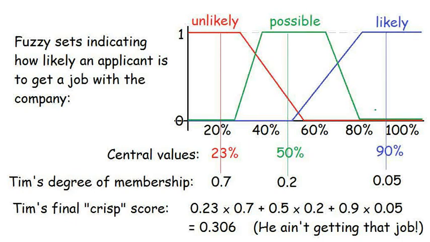One rather crude way of assessing Tim's chances is to multiply the degree of membership in each set by the percentage likelihood for each of those sets. More sophisticated variations on this approach involve more complex mathematics that take into account the various shapes of the sets. We've drawn them as nice, neat trapezia, which have an easily defined central point, but if they have irregular shapes, we would have to replace that with what you could term the centre of gravity of each region.